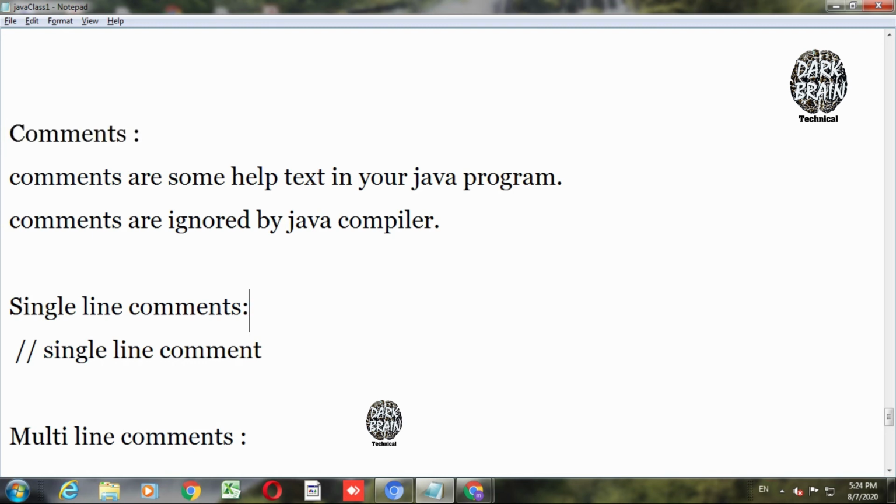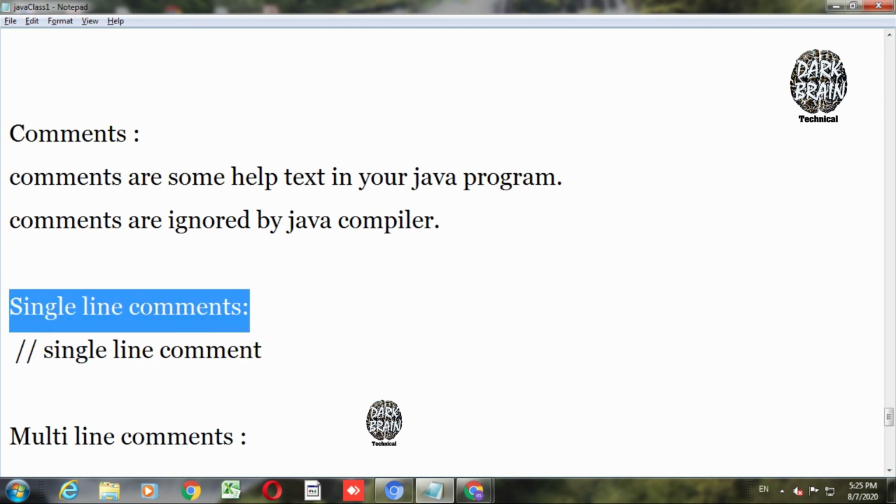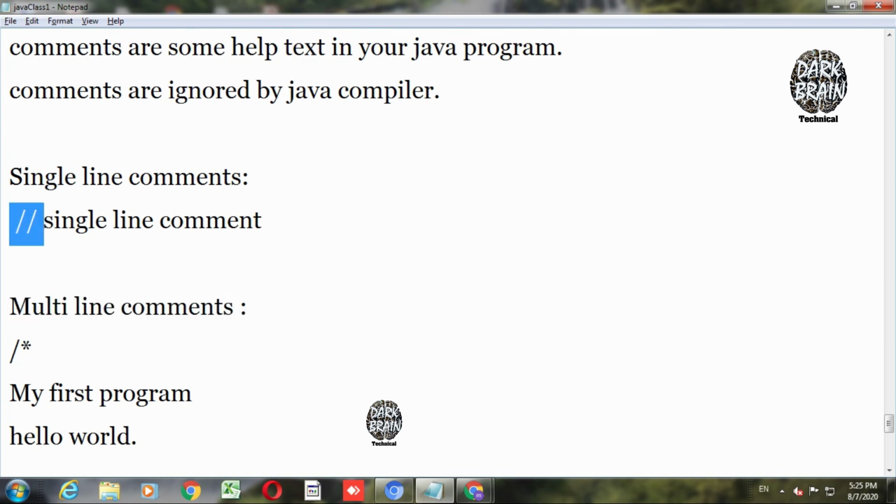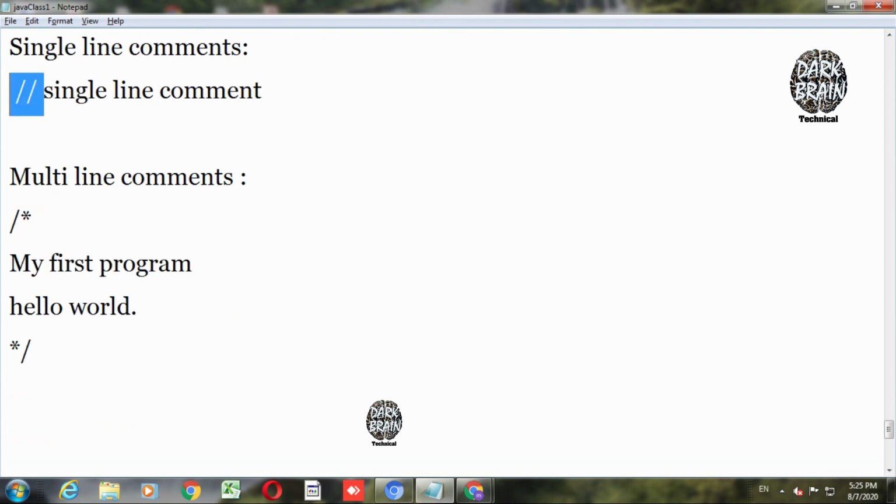We can explain those with the help of comments, and these comments are also ignored by the compiler. You can write comments in a single line, or we can write multiple lines. How do you write single line comments? By providing two forward slashes. For multiple lines, we provide a forward slash followed by an asterisk. Remember, in case of multi-line, once you open, you need to close, as seen in this example.